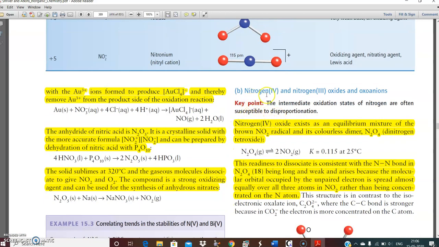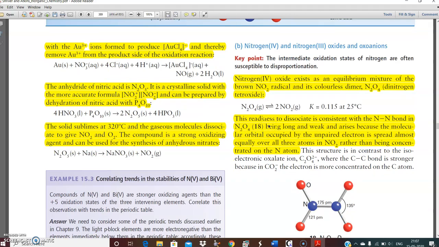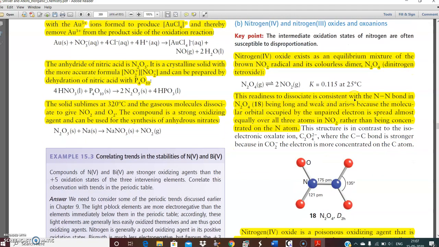Then we can have the N4 oxides and oxyanions. The intermediate oxidation state of nitrogen, N4, which is quite uncommon, is often susceptible to disproportionation. Nitrogen 4 oxides exist in an equilibrium mixture of the brown NO2 radical and the colorless dimer N2O4. This readiness to dissociate into its constituents arises because the N-N bond in N2O4 is long and weak.